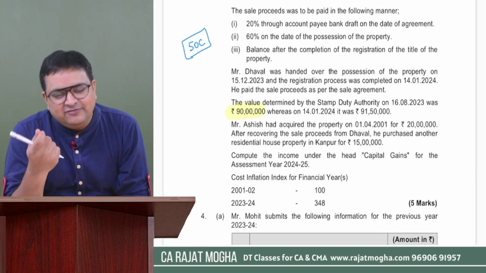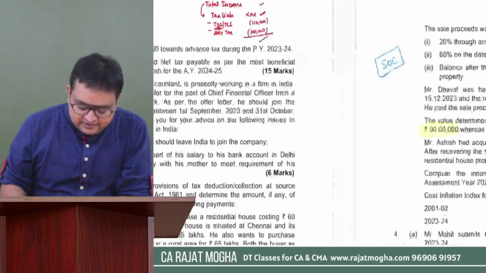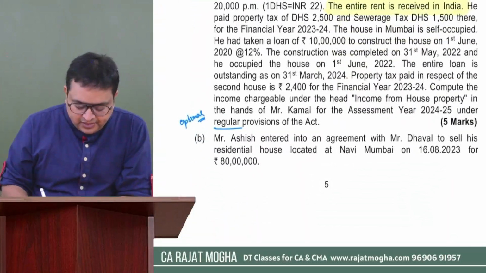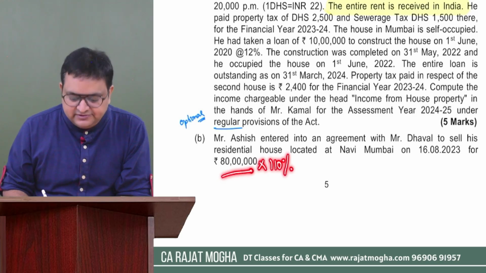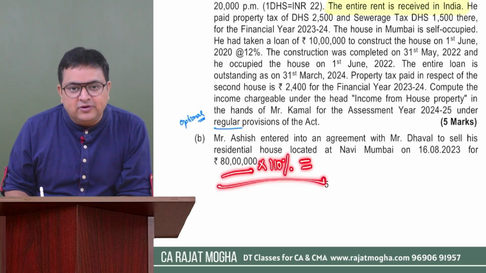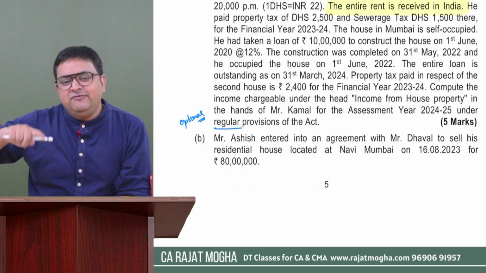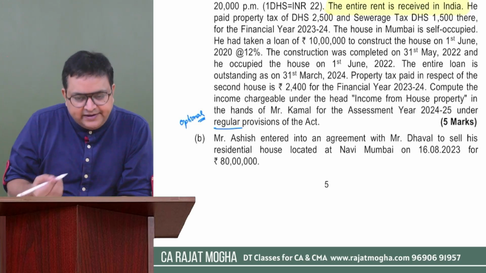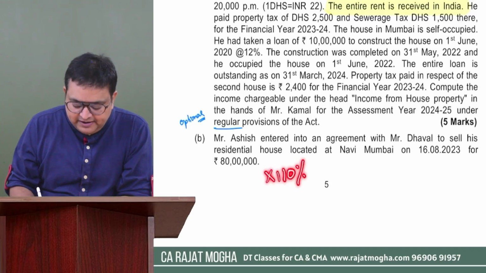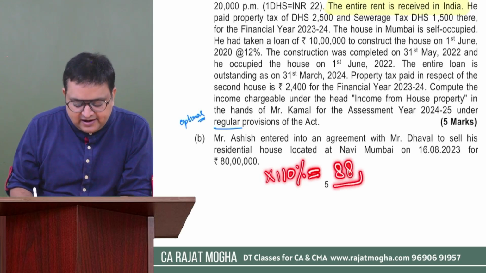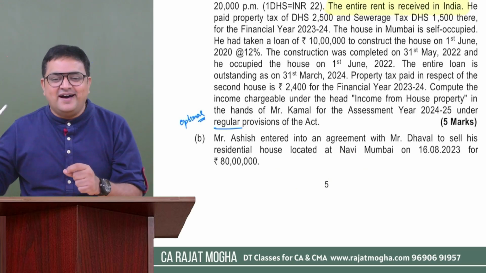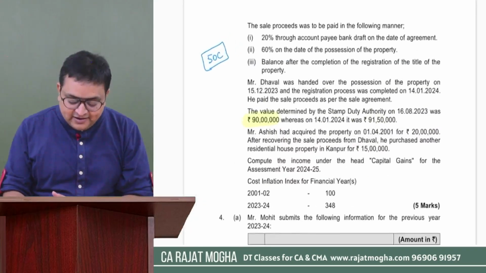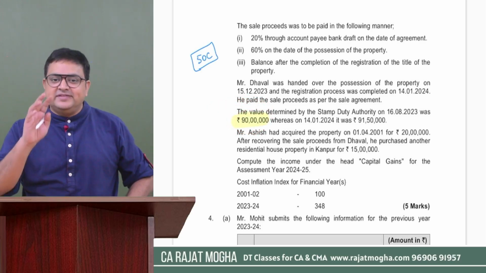Also, 50C gives a relaxation of 10%. They will say that we will give you a relaxation of 10%. How? Just calculate 110% of your actual consideration. If this amount comes to be more than your stamp duty value, then we will take this value, right? But still, if the stamp value is higher, then we are going to take stamp value. So if we multiply it by 110%, we will get 88 lakh. Still our stamp value is higher, right? Still our stamp value is higher. So here we have to take full value of consideration as 90.